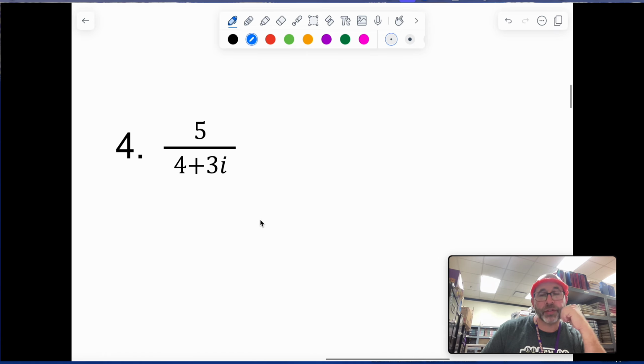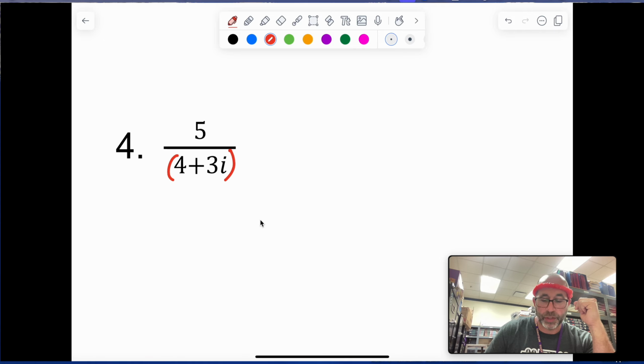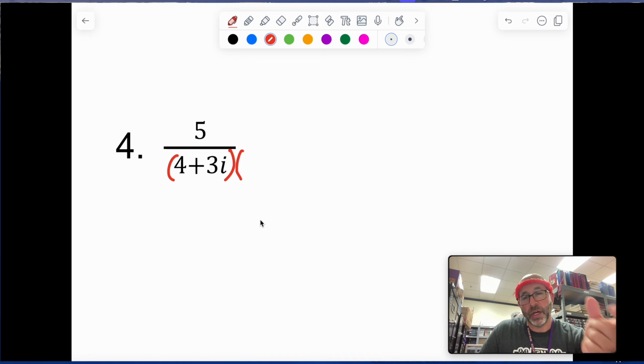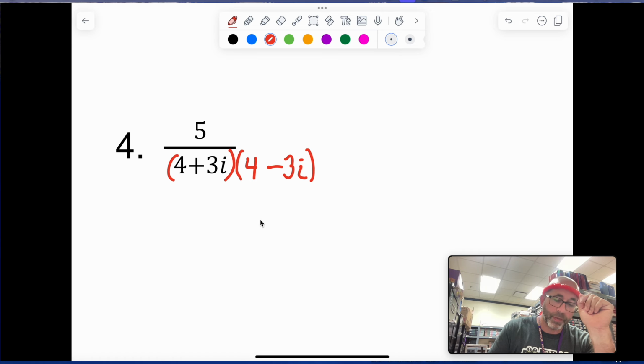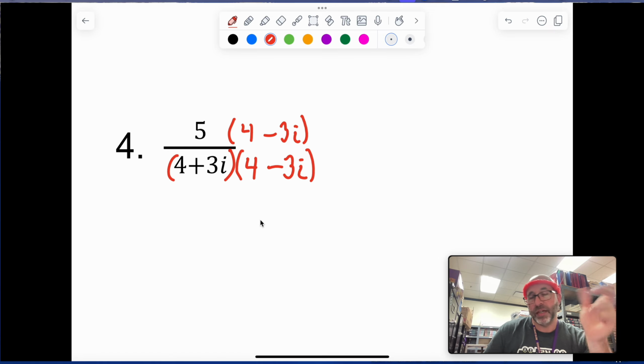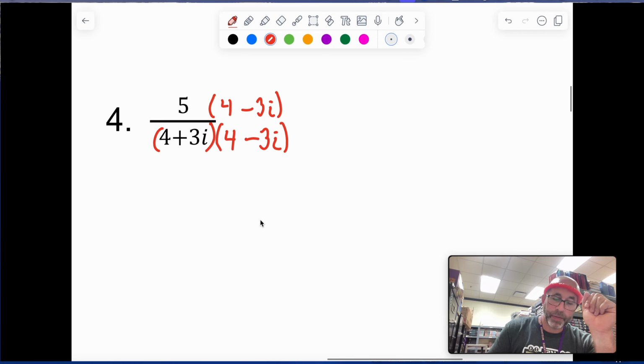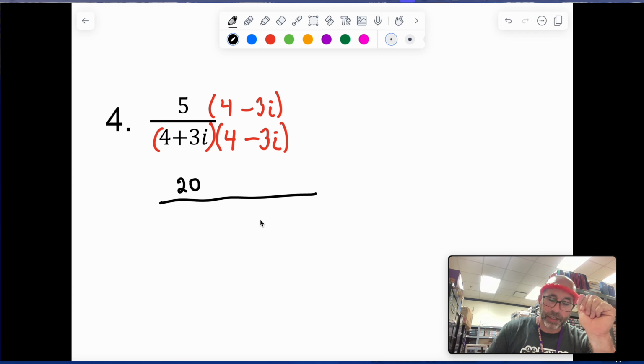When simplifying this, you have to use a conjugate. You should remember this from Algebra 2, but the conjugate is always the opposite of the denominator, using the same terms. Now, the reason we do this, so we're going to use a 4 and a 3i, but we're going to use the opposite sign, is that this is going to actually get rid of the imaginary part in our denominator, okay? So if I multiply out this top part, we're going to have 20 minus 15i. Nothing to do with that. We're done. But for the denominator, multiply it out.